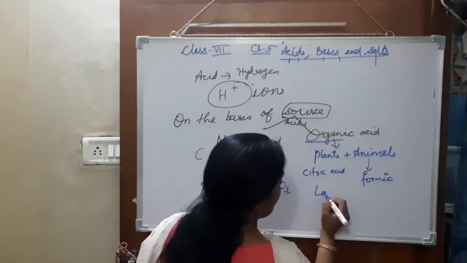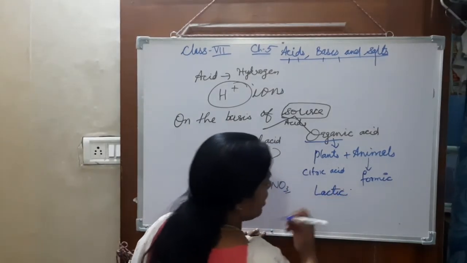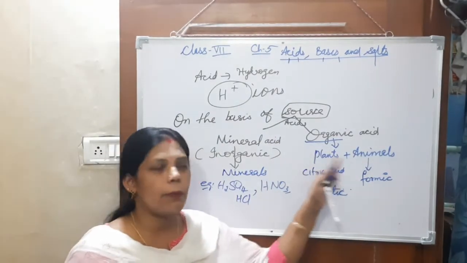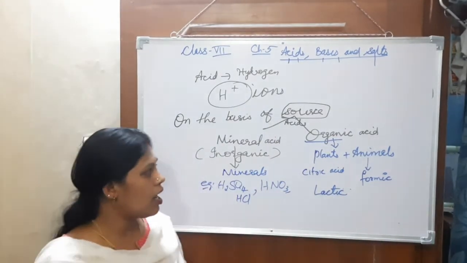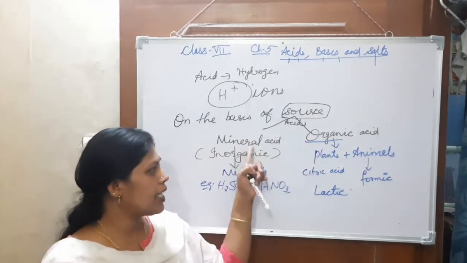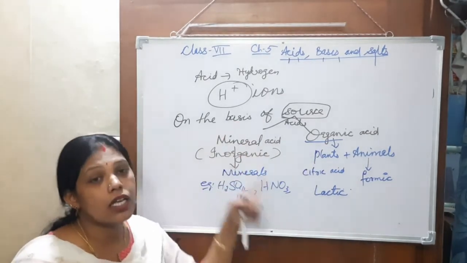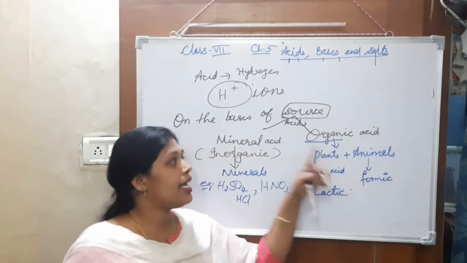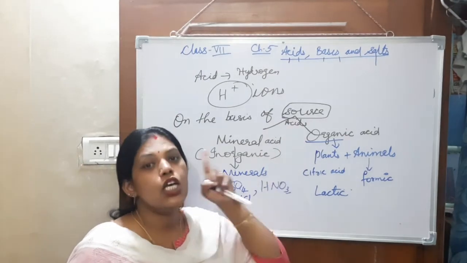Then lactic acid. So these are the acids obtained from plants and animals. They are organic acids. Understood? Mineral acid and organic acid: these acids are classified into mineral acid and organic acid on the basis of the source.